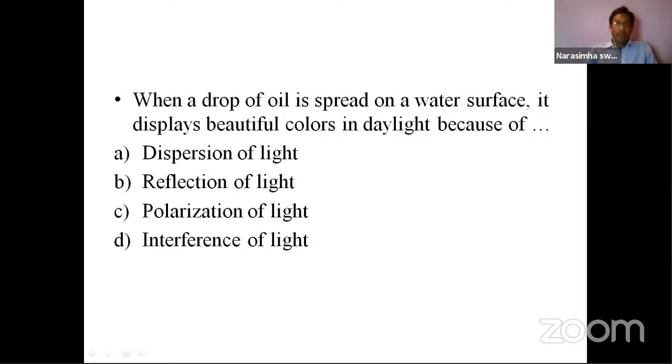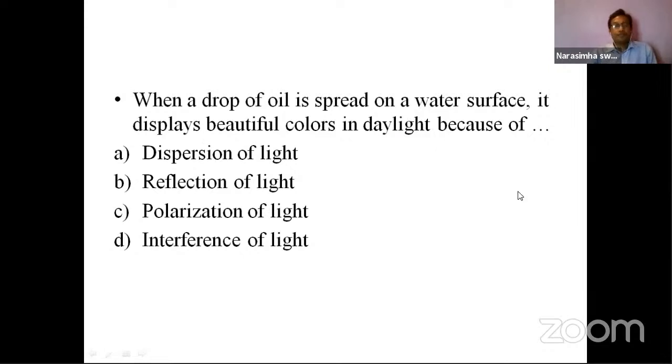Some fuel, either petrol or diesel, drops on the surface of the water at midday. If you see the layer on the surface of that water, you can see some beautiful rainbow colors on that fuel. You might have experienced that. So that is why they're asking. The question is, why is it displaying beautiful colors, and what could be the reason?